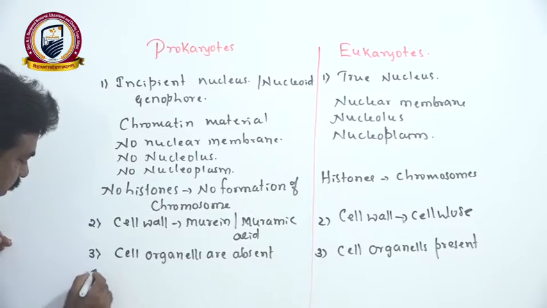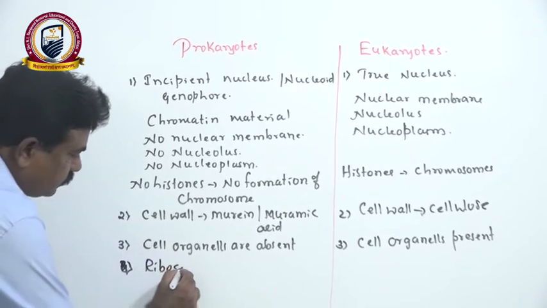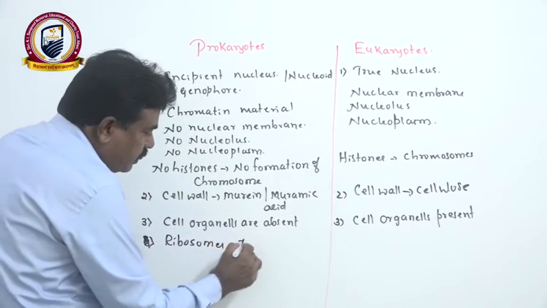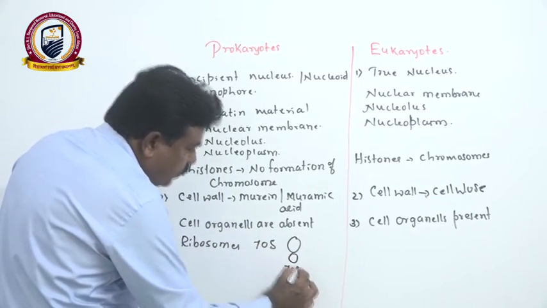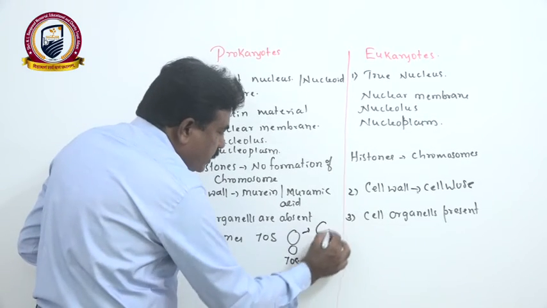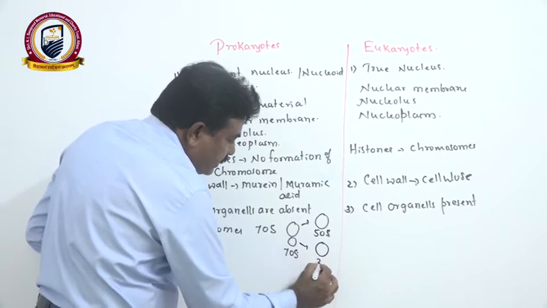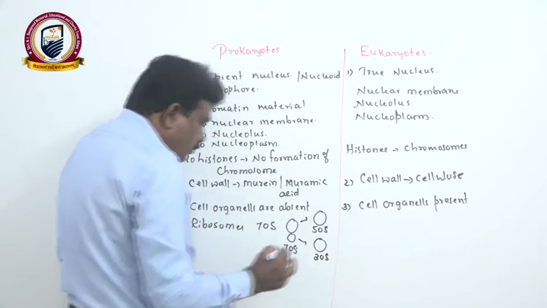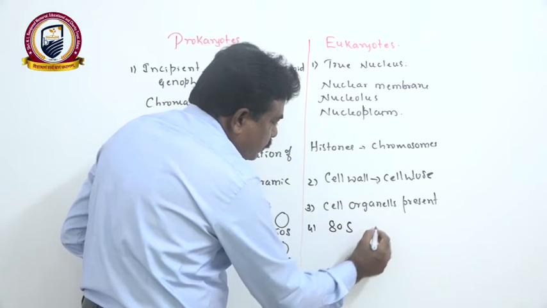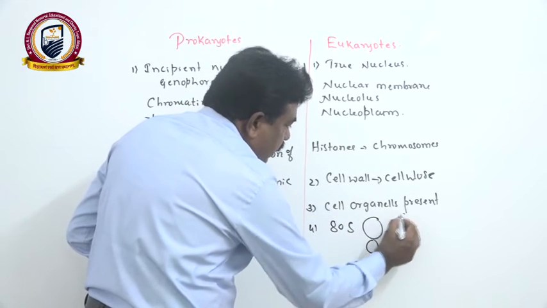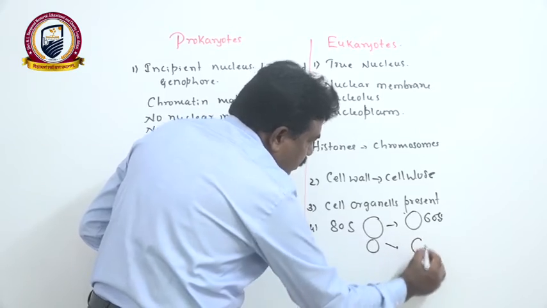Then, when you consider the ribosomes, ribosomes are 70S in prokaryotes. In that, the larger subunit is 50S and the smaller one is 30S. But in eukaryotes, we have 80S ribosomes, where the larger subunit is 60S and the smaller one is 40S.